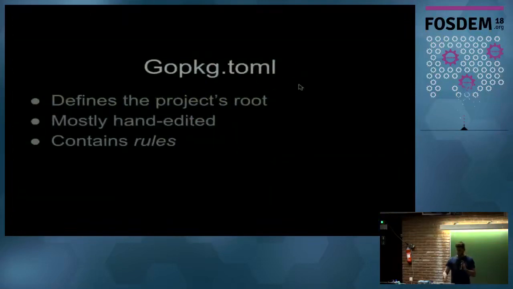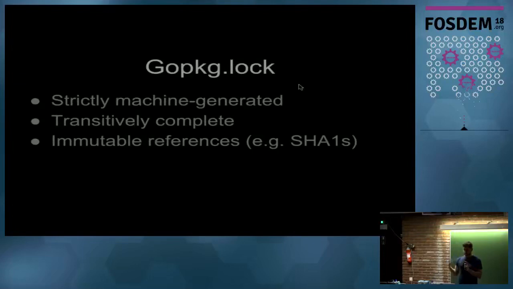All right. Yeah, so the gopackage.toml contains rules. The other piece, gopackage.lock, I'm not going to pull it up because it's empty right now. The gopackage.lock is strictly machine generated, whereas it is expected that most of the time you're going to end up updating the gopackage.toml by hand. It is a transitively complete picture of your entire dependency graph, and it contains immutable references like git commit SHA-1s, for example.